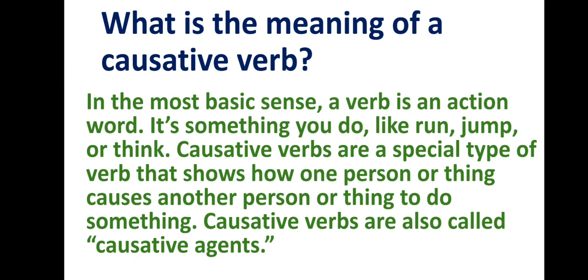Causative verbs are a special type of verb that show how one person or thing causes another person or thing to do something, right?